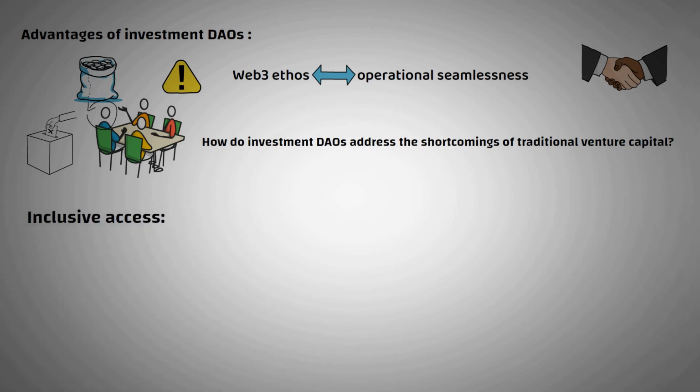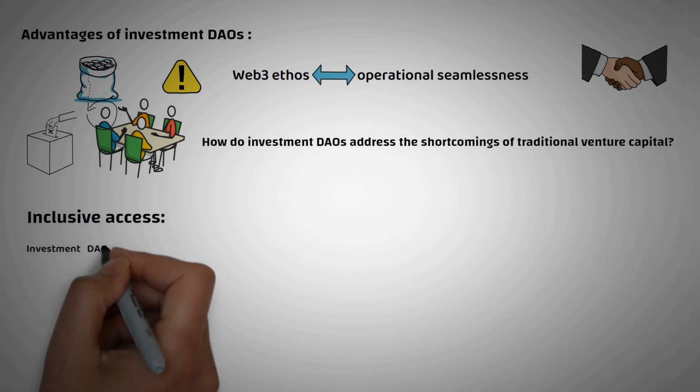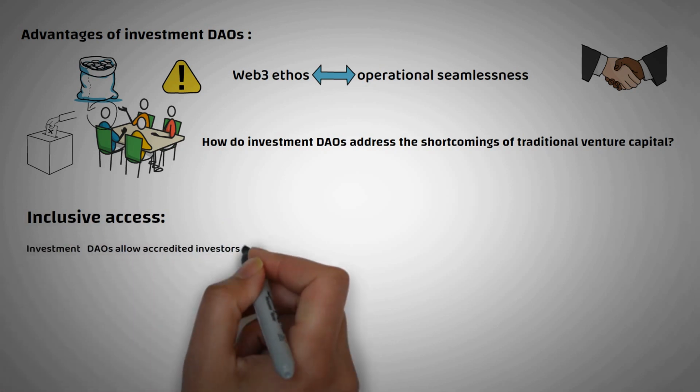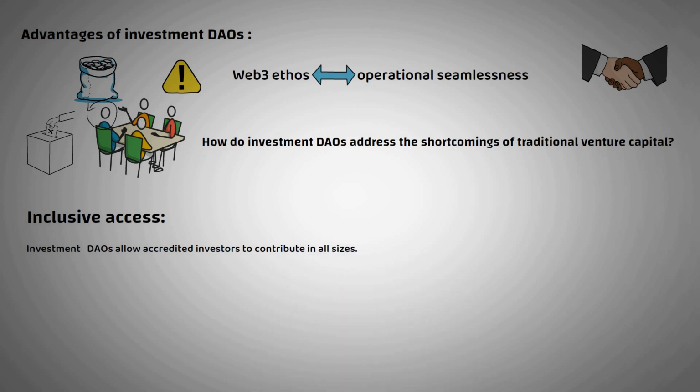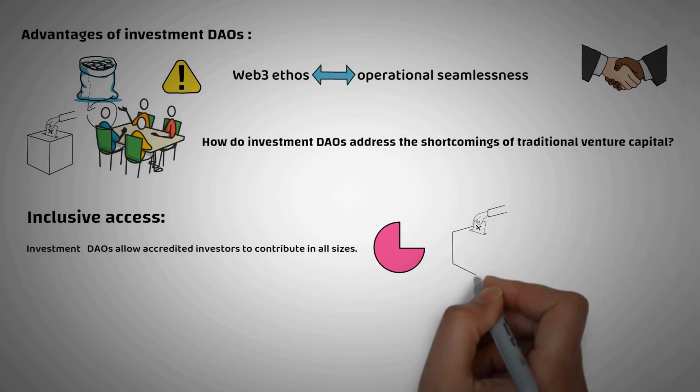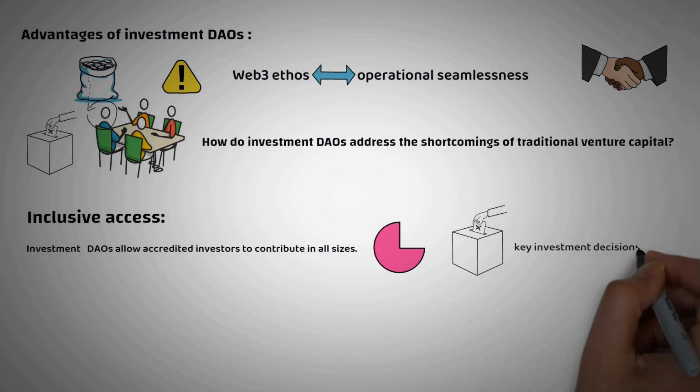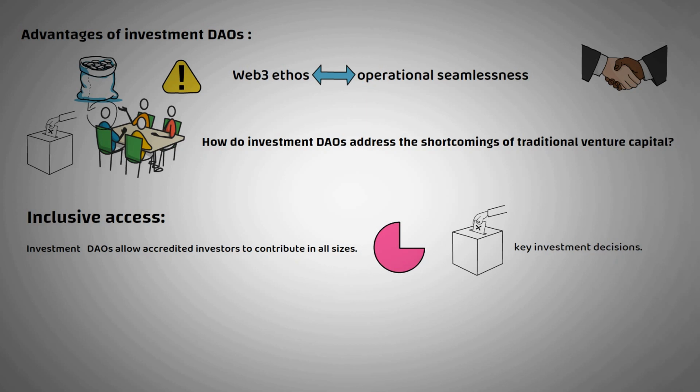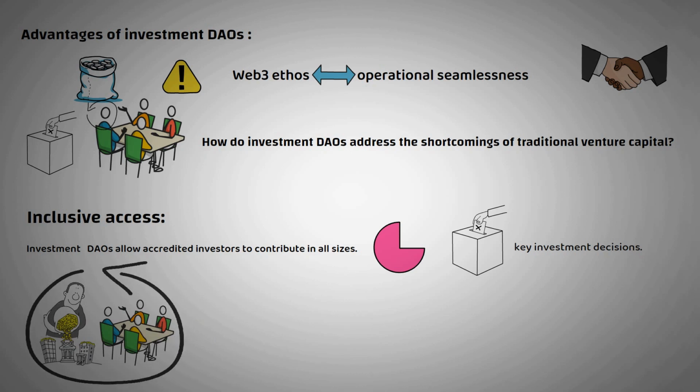Inclusive access. Investment DAOs allow accredited investors to contribute in all sizes. By virtue of their contributions, these investors are able to vote on key investment decisions. Therefore, the processes of investing in the DAO and deciding on investments in the portfolio are both more inclusive. Deal sourcing can be decentralized, just like governance.